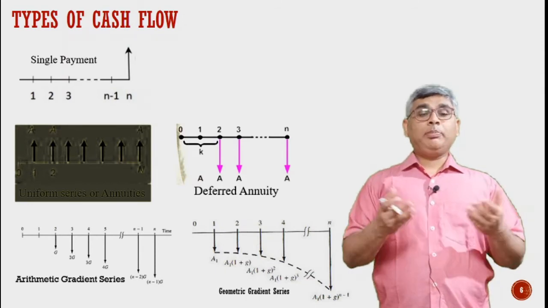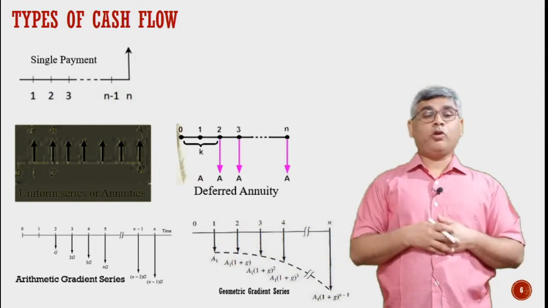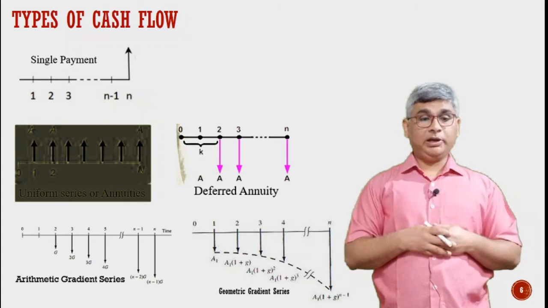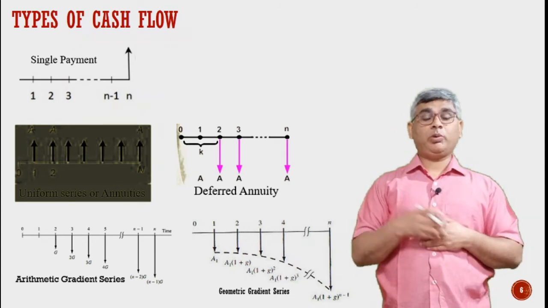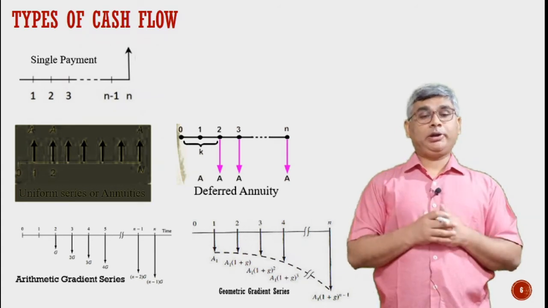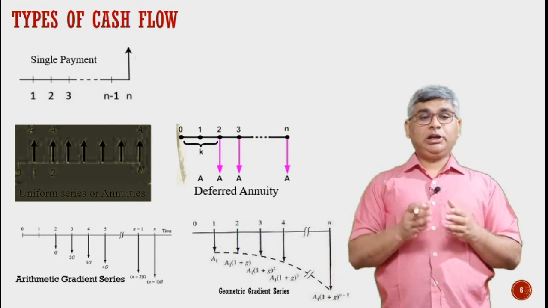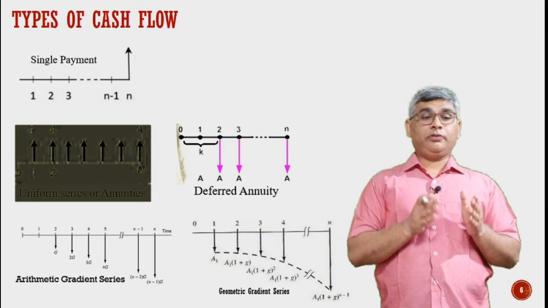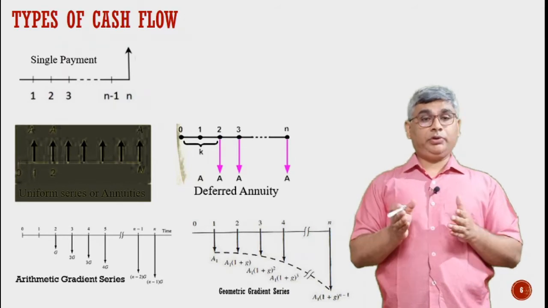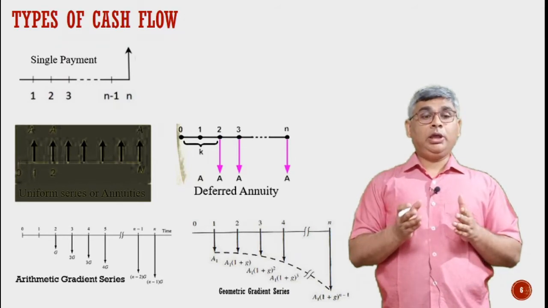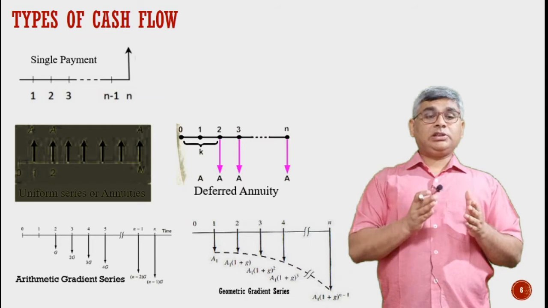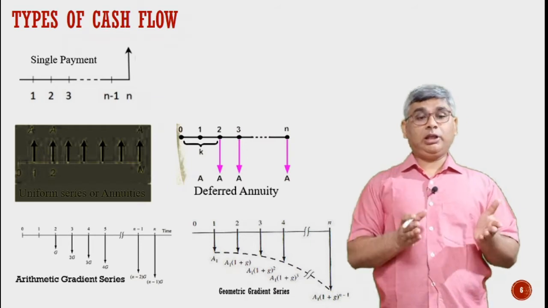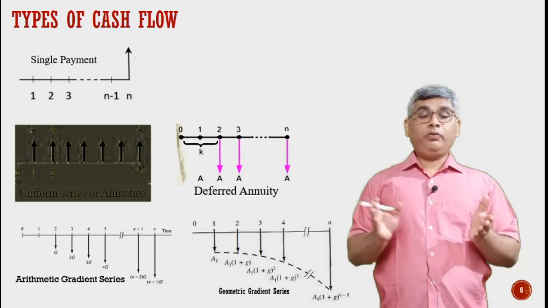So that can be represented in two forms. One is what we call an arithmetic gradient series and another one is what we call a geometric gradient series. The basic difference between the two is that in the arithmetic gradient series, the first transaction is occurring at the end of year 2 and every year this transaction is increased by a fixed amount till n number of years.